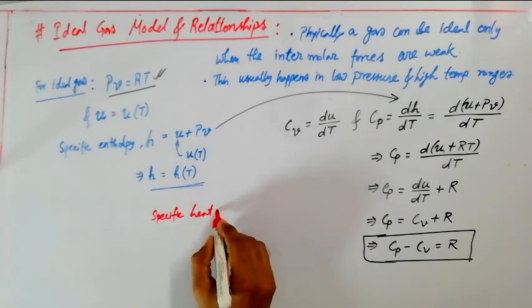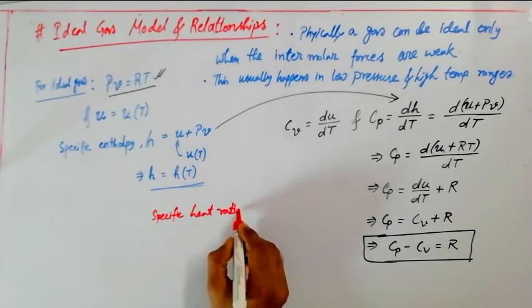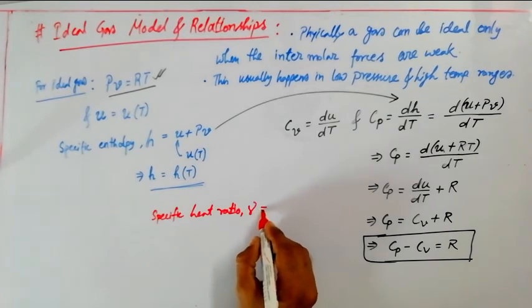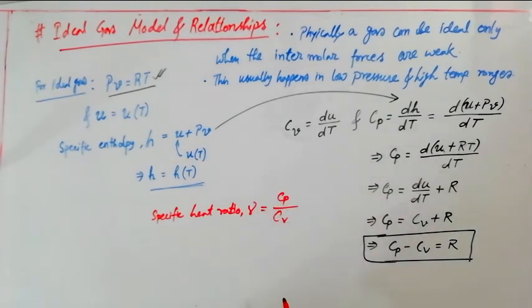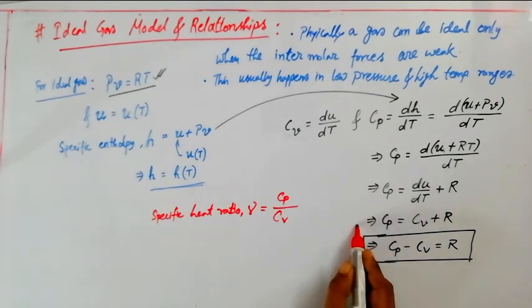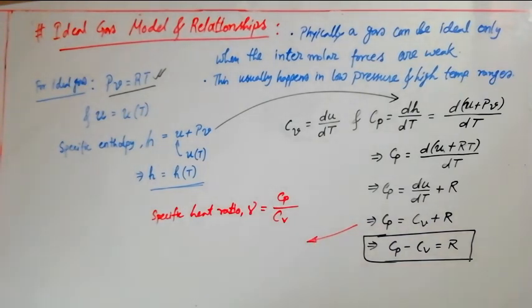Specific heat ratio is expressed by gamma, and it is written as gamma equals Cp by Cv. Okay, so Cp equals gamma into Cv.